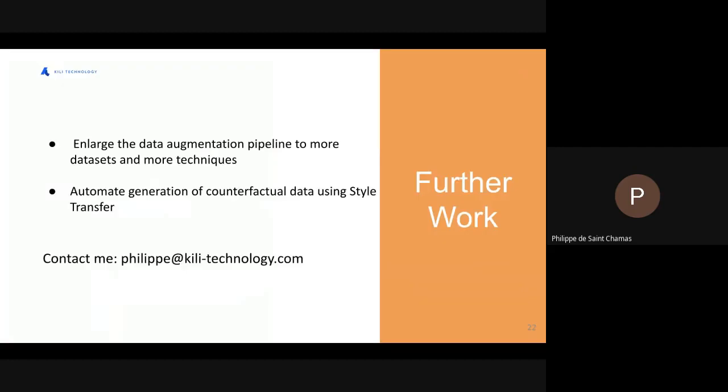On further work, I'll dedicate some more time to enlarging the data augmentation pipeline I've used to more datasets and more techniques. But I would also like to try to automate the generation of counterfactual data, for example using style transfer, as this would be the missing part to make this task completely autonomous and help in making it available and easy to use.